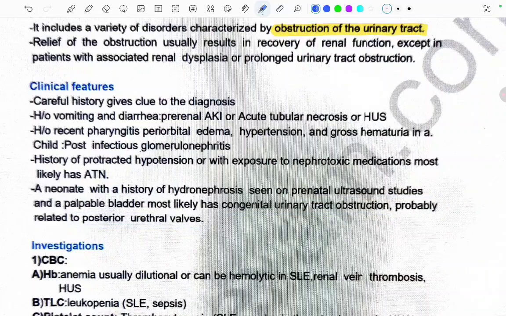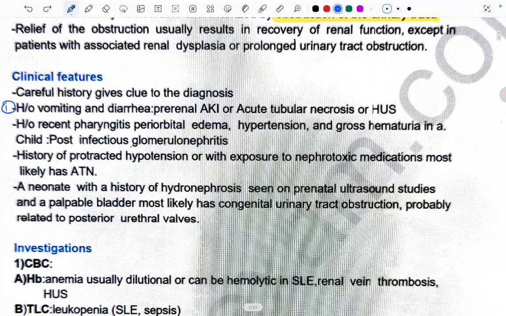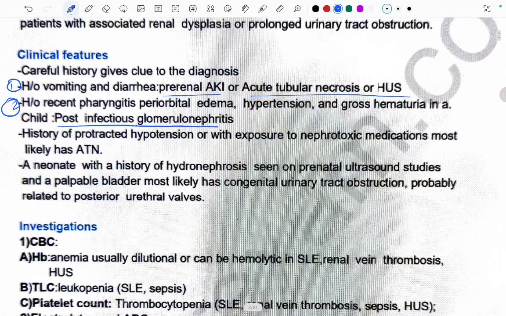So, in clinical features, what can we write? History of vomiting can be present in case of pre-renal AKI or acute tubular necrosis or HUS. There can be history of pharyngitis or periorbital edema in case of post-infectious glomerulonephritis, and there can be history of protracted hypotension or exposure to nephrotoxic medication, most likely ATN, acute tubular necrosis, if there is history of exposure to nephrotoxic medications.